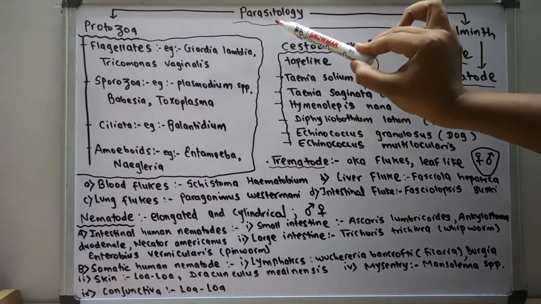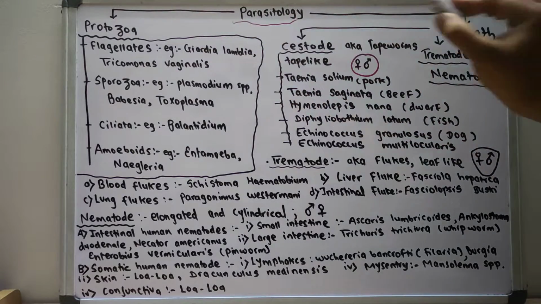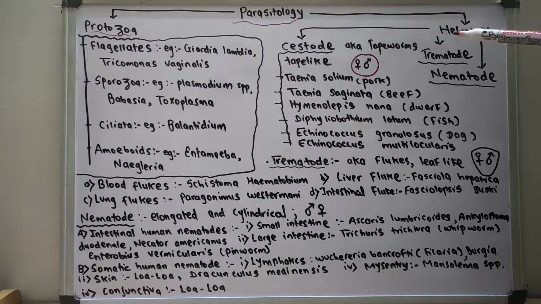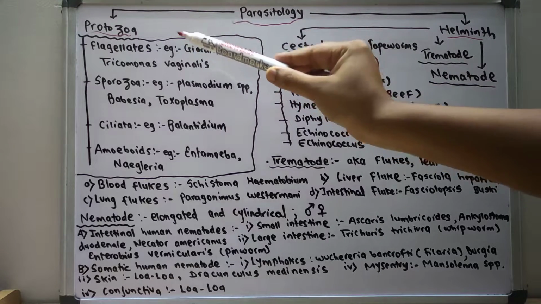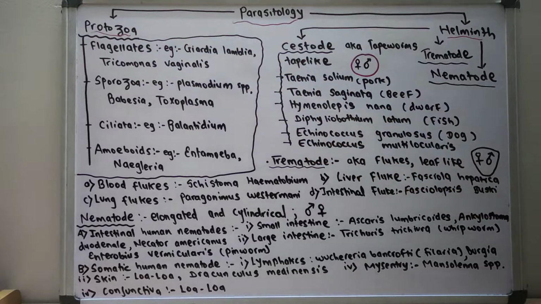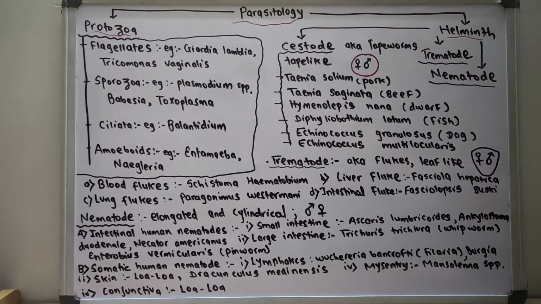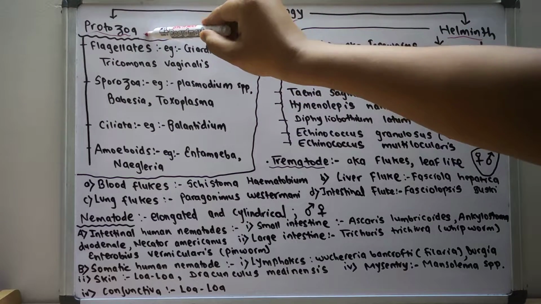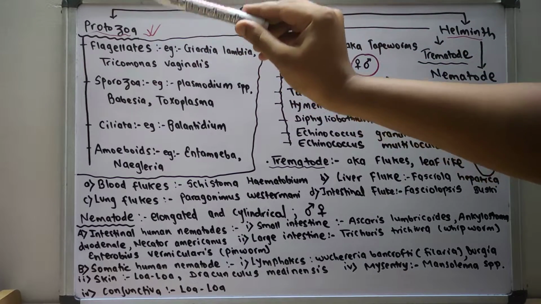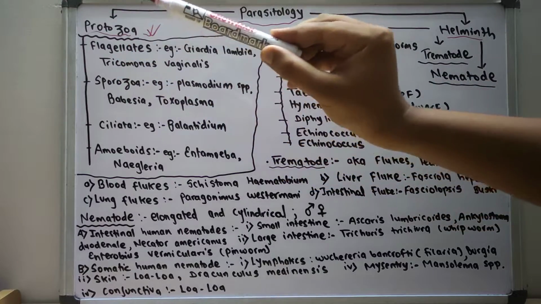Again, parasites are classified into two groups: one is protozoa and another is helminth. The protozoa is classified into flagellates, sporozoa, ciliata and amoeboids. And the helminth is classified into cestode, trematode and nematode. These cestodes, trematodes and nematodes are again classified into various subtypes. First of all, let us discuss the protozoa. Protozoa is classified into flagellates, sporozoa, ciliata and amoeboids.